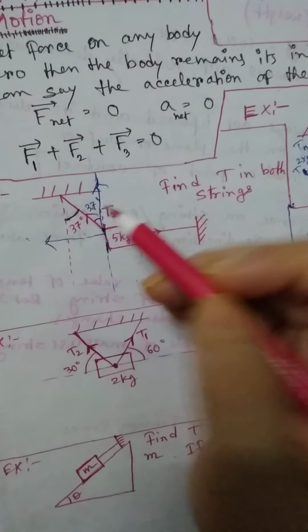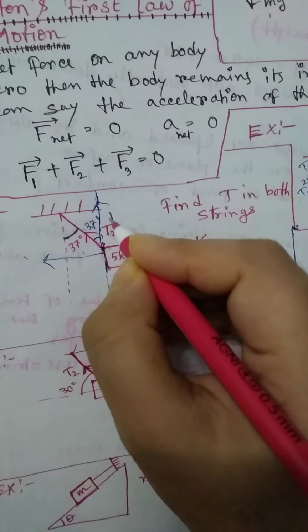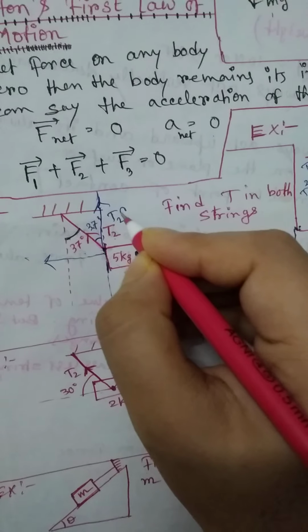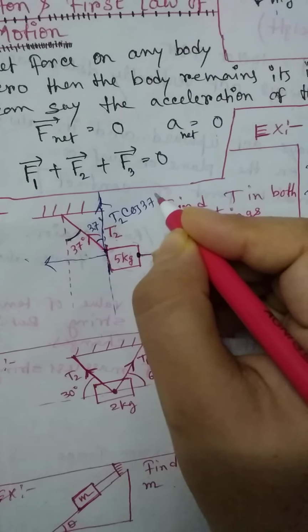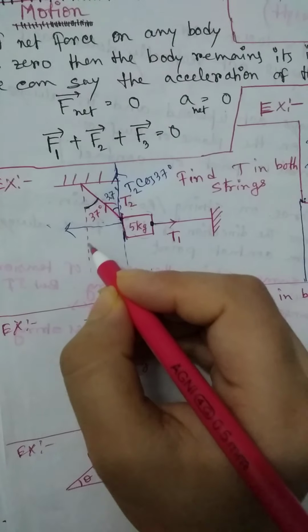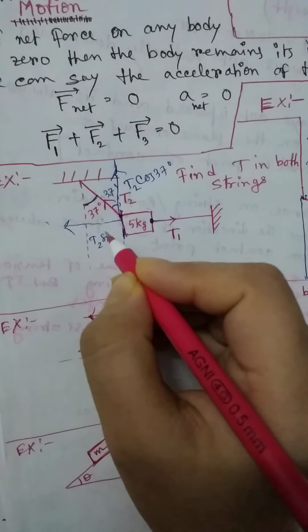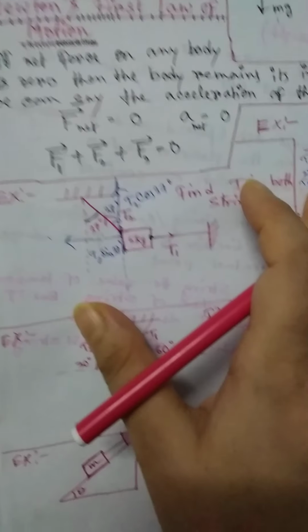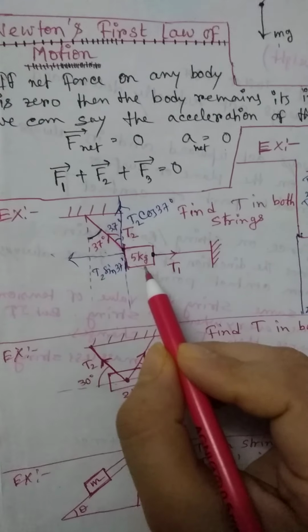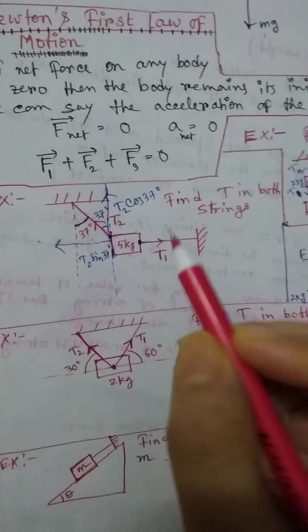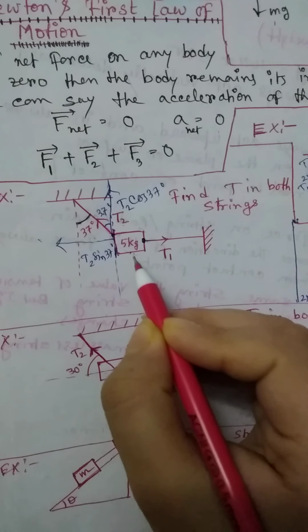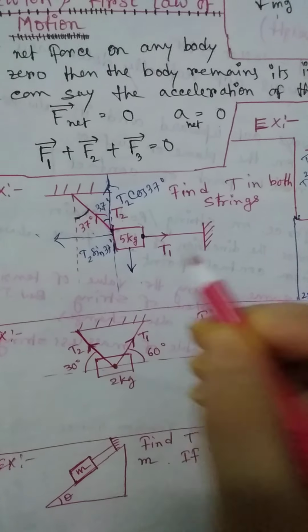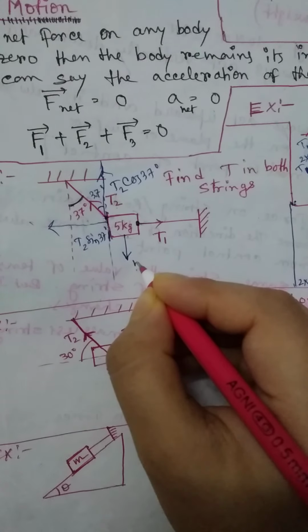So if this angle is 37 degrees, then the cos component is along this side, which is T2 cos 37 degrees, and along the other side T2 sin 37 degrees. So just look here, if the body is in equilibrium and the gravitational force is along this side, which is mg, that